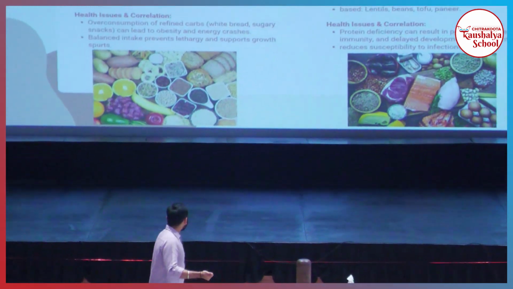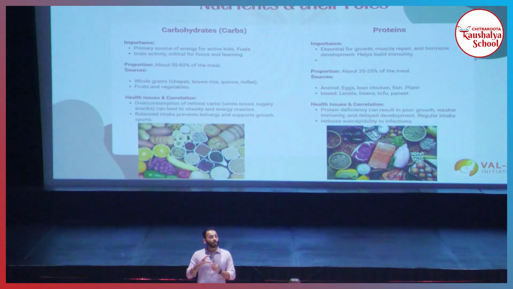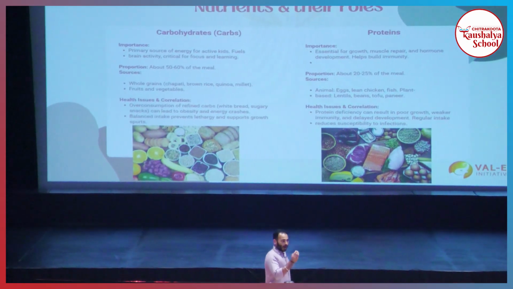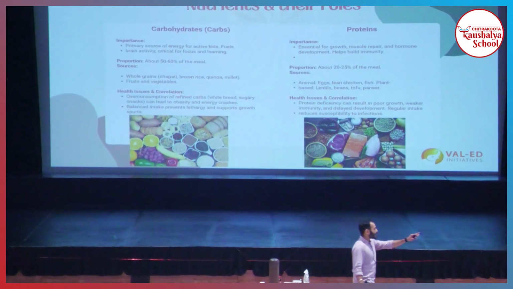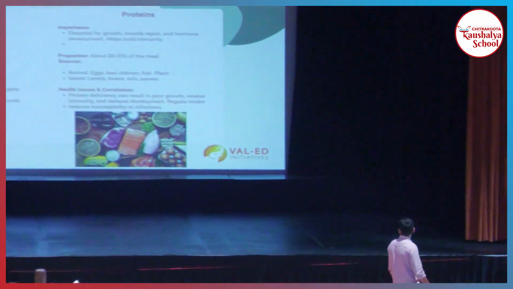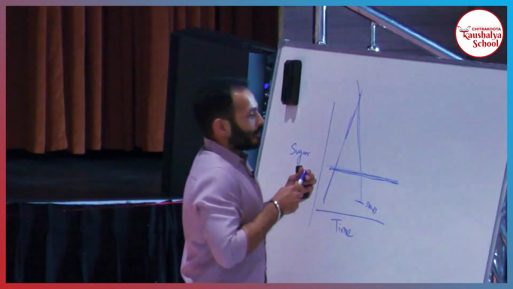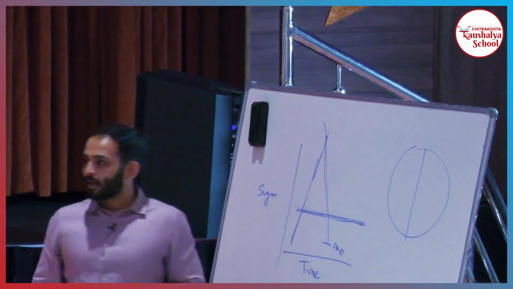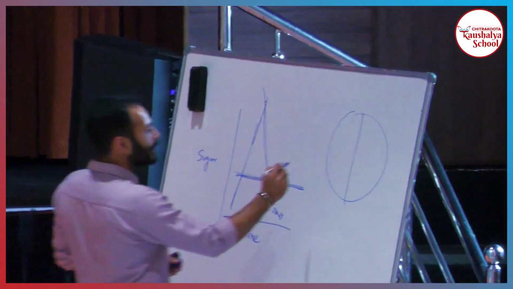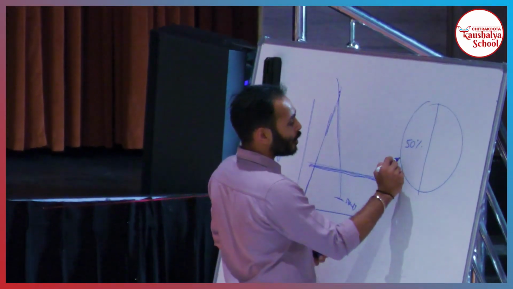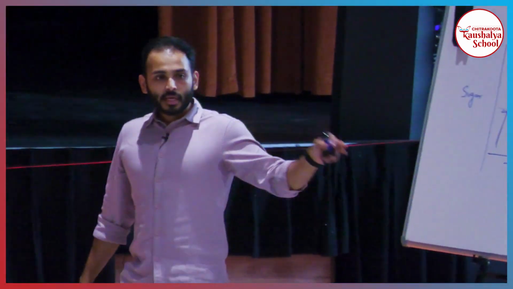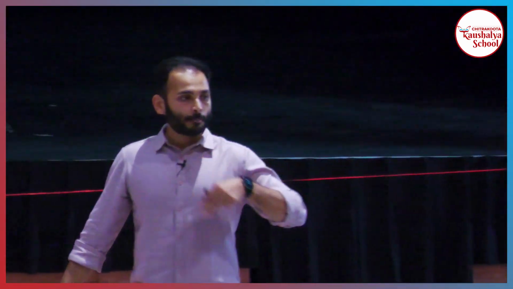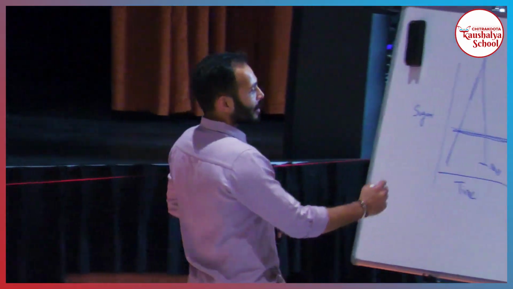So, what are the common things that contain carbohydrates? All our wheat, rice, all cereals, potato, quinoa, all of these things are carbohydrates. Okay? How much carbohydrate should you consume? If you make a diagram of a plate, if this is your plate, half the plate should be carbohydrates. Okay? Half the plate should be carbohydrates. This will be your fruits, vegetables, wheat, chapati, rice, quinoa, potato, all of those things are going to be carbohydrates.